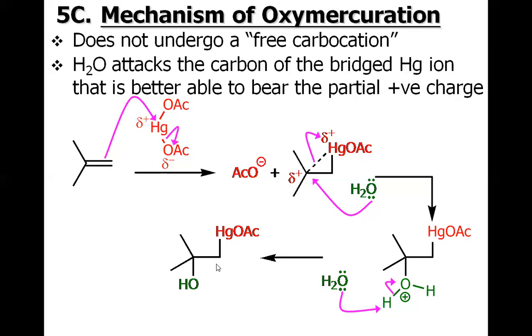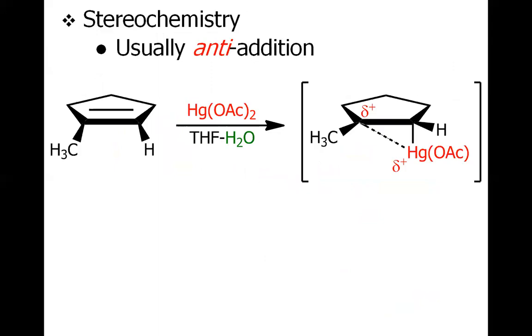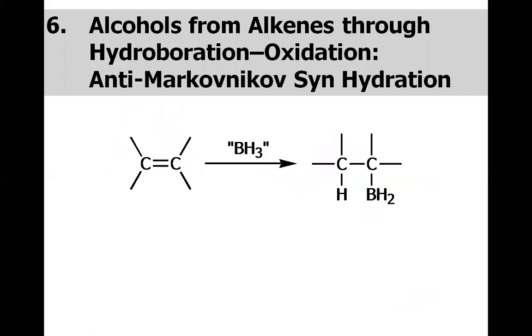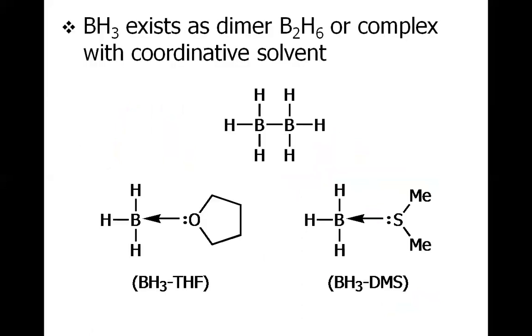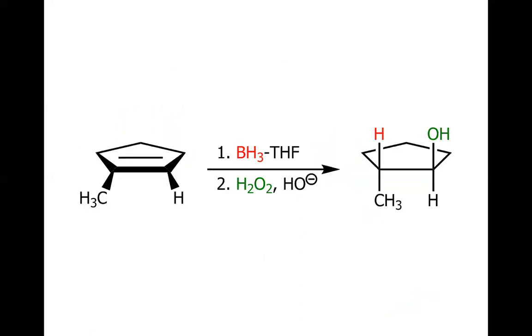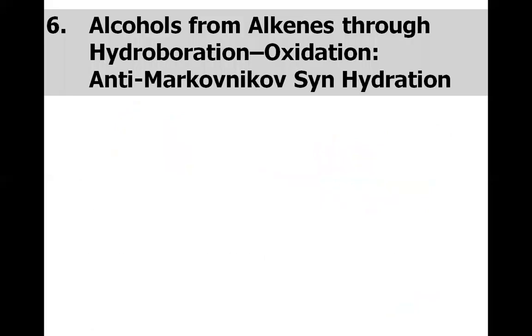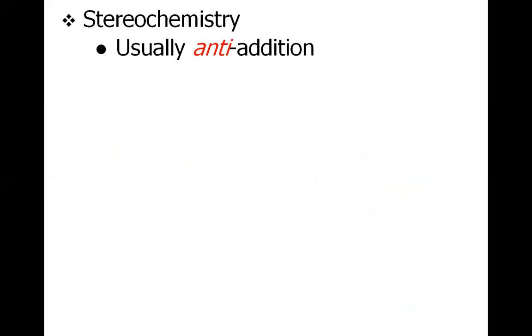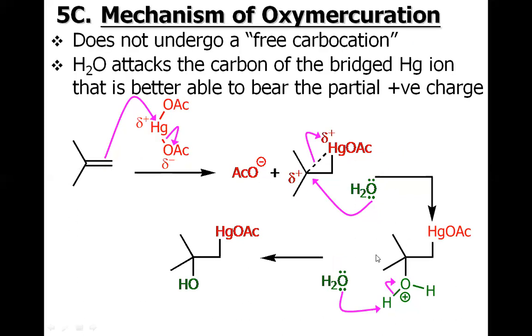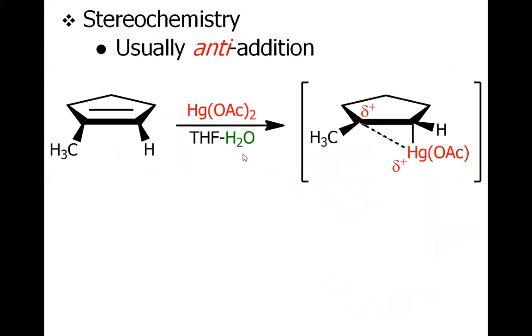Once the oxymercuration has occurred, in the second step comes the attack of the sodium borohydride. The attack of the sodium borohydride is to remove the mercury ion. I will show you when it comes.